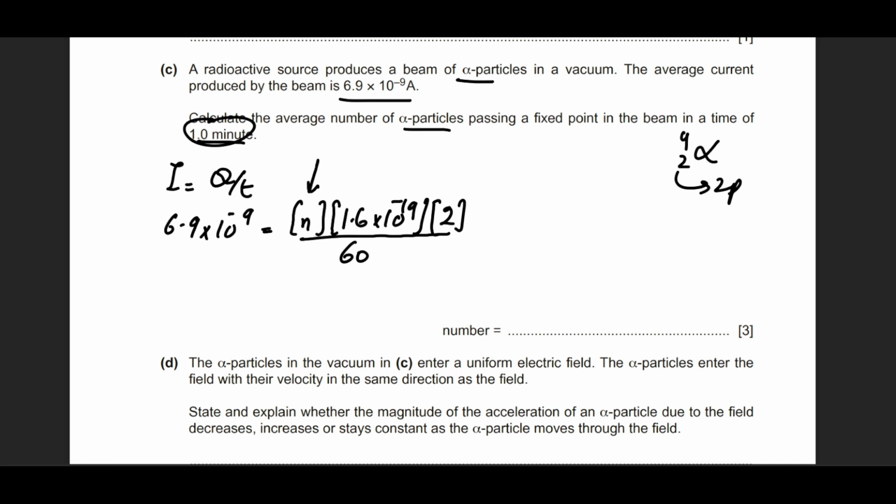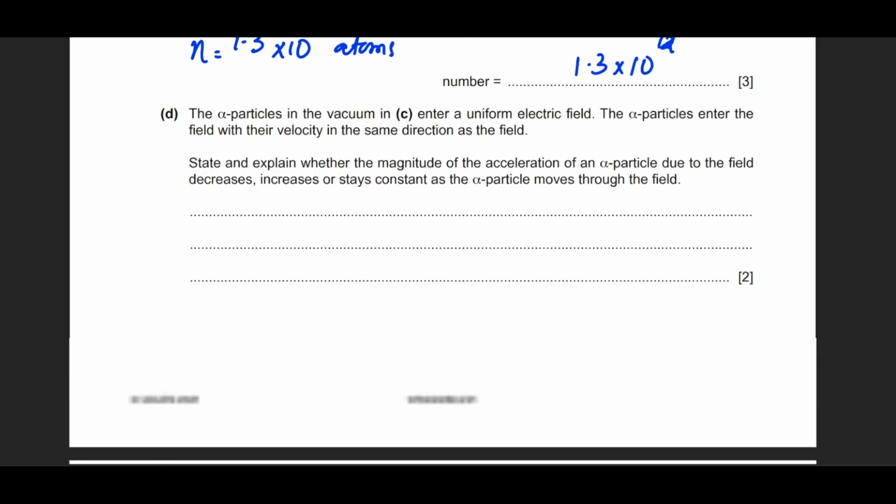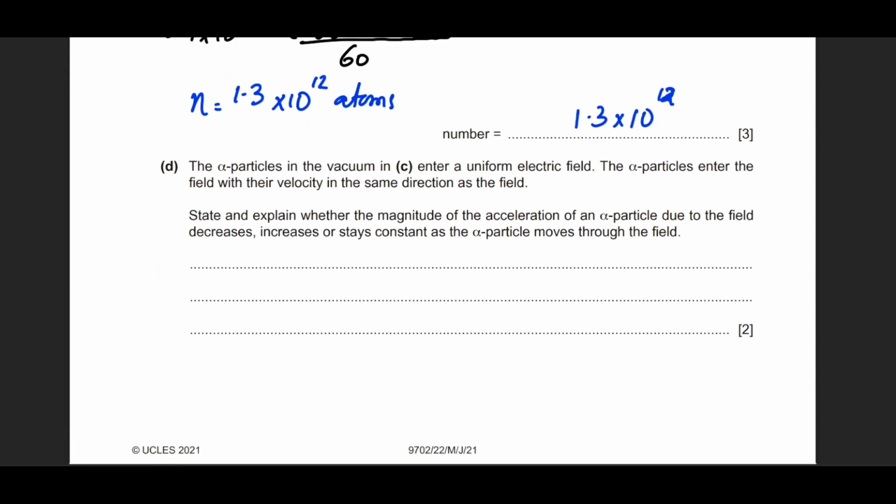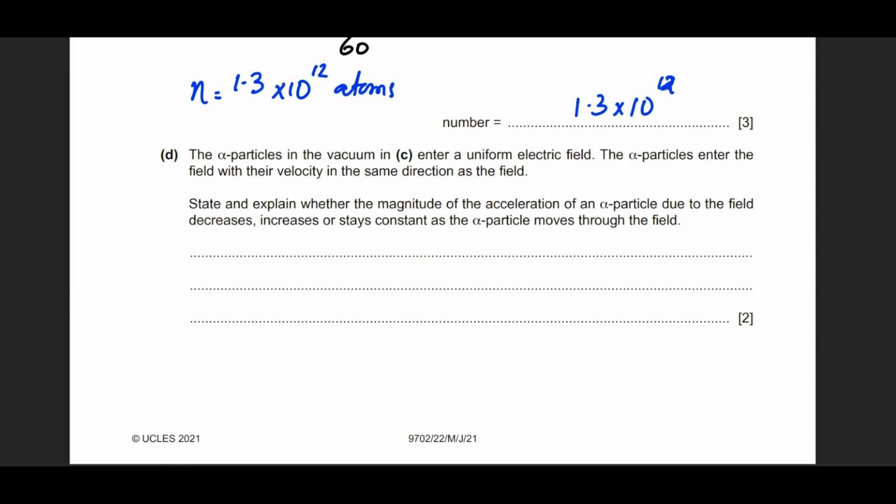This is what we are supposed to find out: the total number of charged particles moving to create a current of this much in 1 minute. So when you find n, this is going to come out as a big number, which is going to be 1.3 × 10^12 atoms. So it is disintegrating 1.3 × 10^12 atoms in 1 minute, at least in a radioactive decay. Okay. So the alpha particle in vacuum enters a uniform electric field.